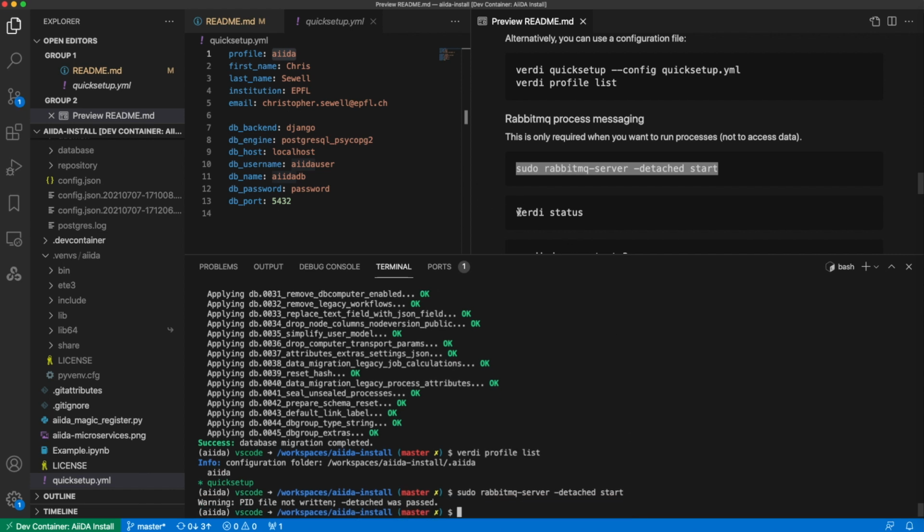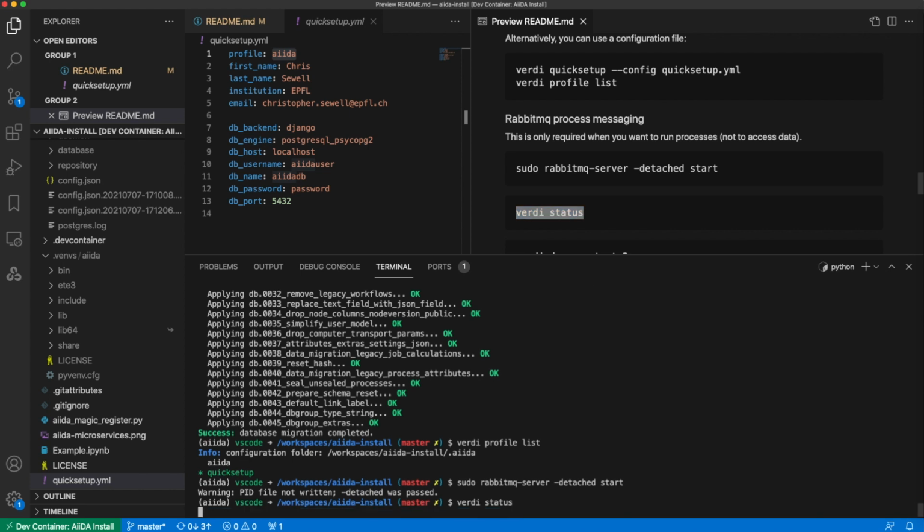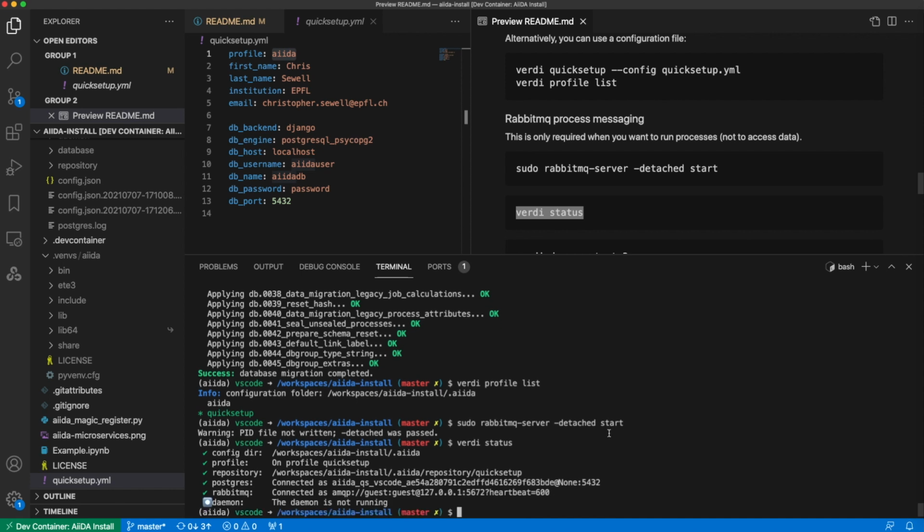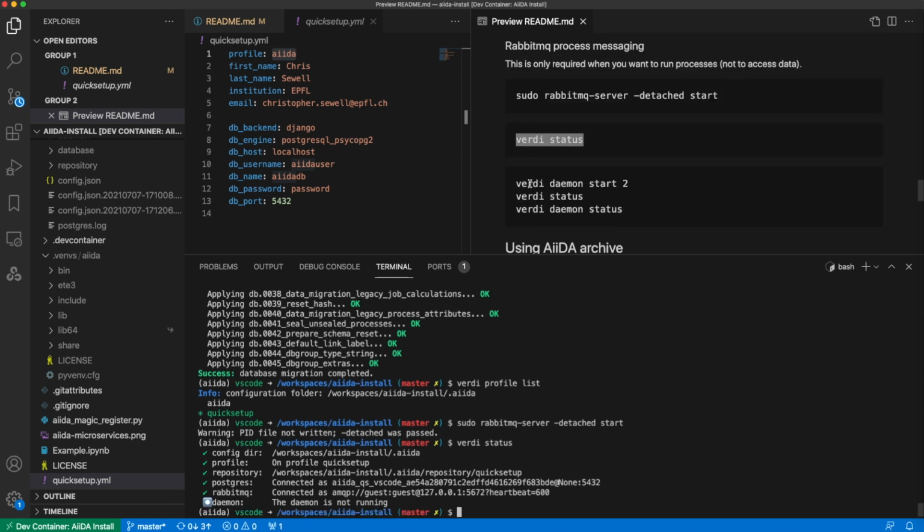And now that's running, again we will go back to verdi status, and we'll see now that RabbitMQ should be running. And then we finally want to start our daemon services, which are processes that run in the background, and you can choose as many as you like with the number, but you shouldn't choose more than the processes on the actual machine that you're using.